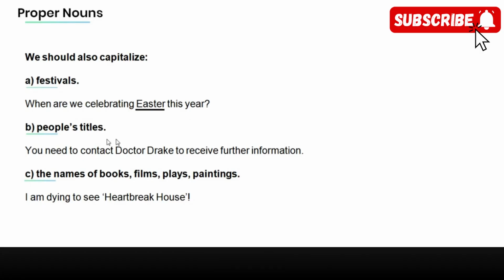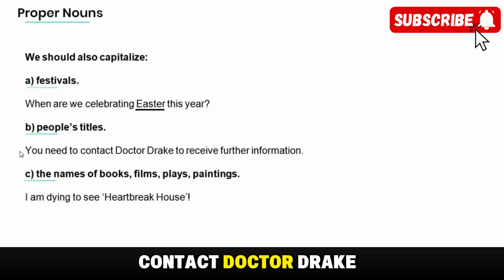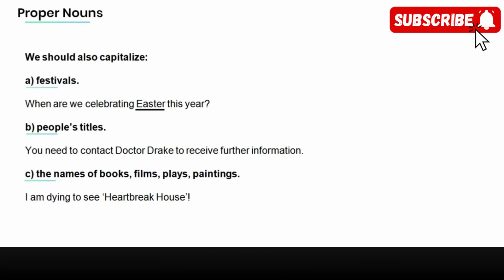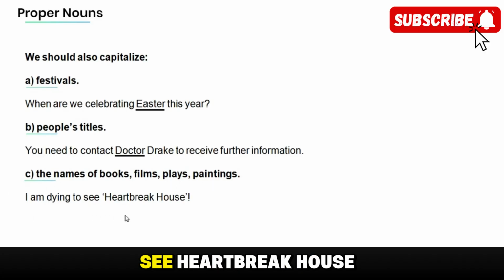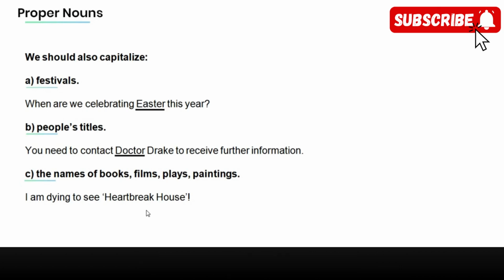Easter. People's title? You need to contact Dr. Drake to receive further information. Doctor. The names of books, films, plays, or paintings. I'm dying to see Heartbreak House. Heartbreak House.